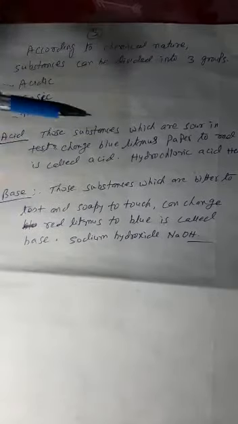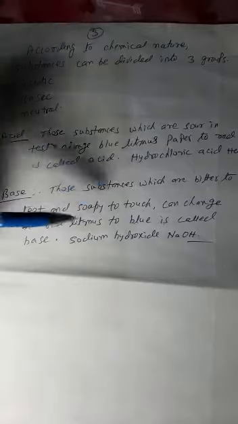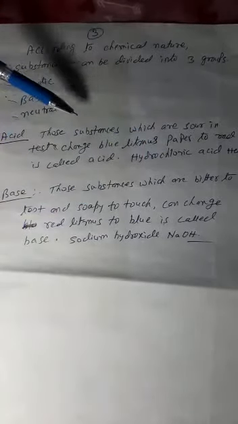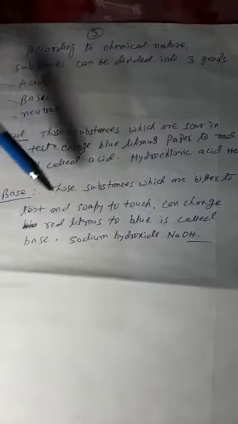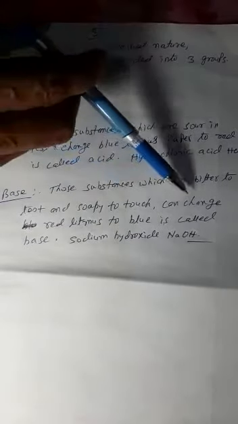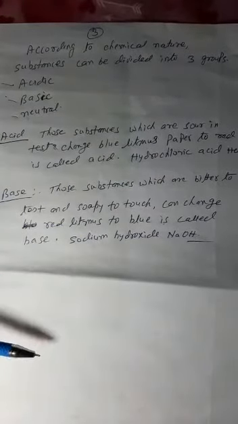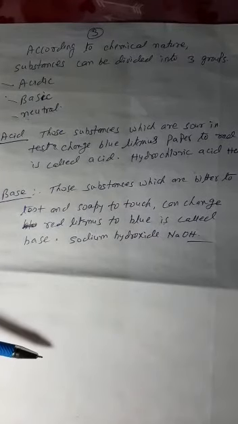Bases are those substances which are bitter to taste and soapy to touch. In acid, substances are sour to taste, base is bitter to taste, soapy to touch. When we touch it, it will feel soapy, and it can change red litmus to blue, and is called a base. Sodium hydroxide, potassium hydroxide, these are the examples of bases, and these bases are normally available in our laboratory.